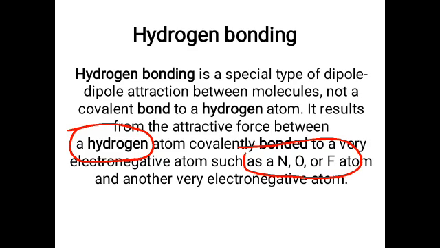So when hydrogen makes a bond with nitrogen, oxygen and fluorine only, this is the special case, then the intermolecular force becomes hydrogen bonding.